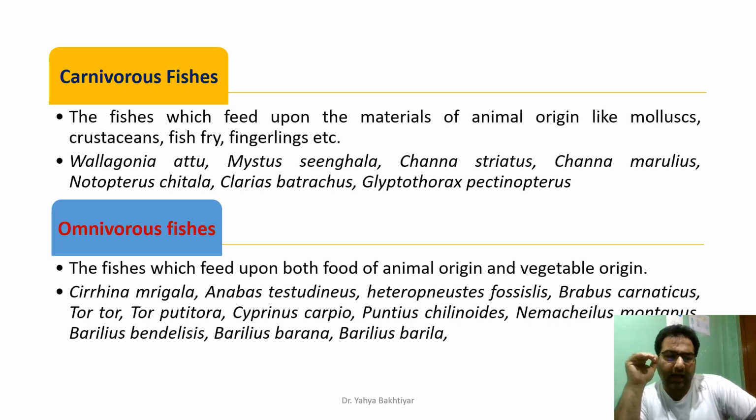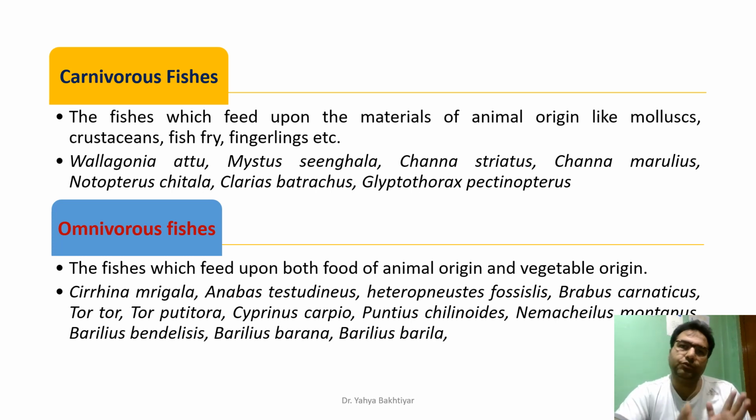The third is carnivorous fishes, which feed upon materials of animal origin, such as mollusca, crustaceans, annelids, fish fry, and fingerlings. Whatever they eat of animal origin, they comprise the carnivorous fishes. Their alimentary canal, mouth, lips, and teeth are adapted for the predatory mode of feeding, such as Wallago attu, Mystus singhala, Channa striatus, Channa marulius, Notopterus chitala, Clarias batrachus, and Glyptothorax species.